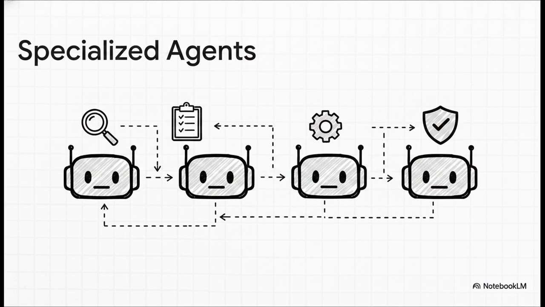You have a research agent solely to gather info, a planning agent to decompose goals, an execution agent to carry out actions, and a validation agent to check the outputs. By giving each agent just one job, you prevent role confusion and optimize their context windows. Plus, it lets you test nodes independently and swap them out whenever needed.